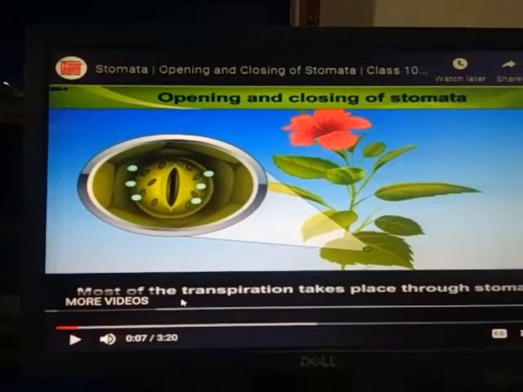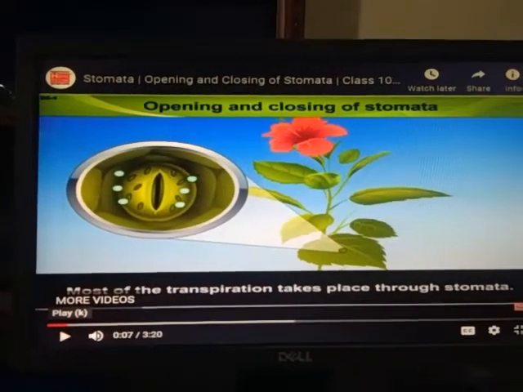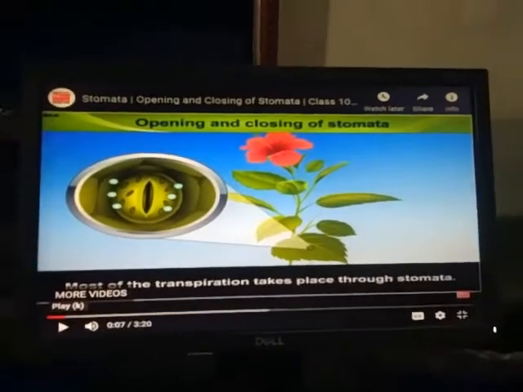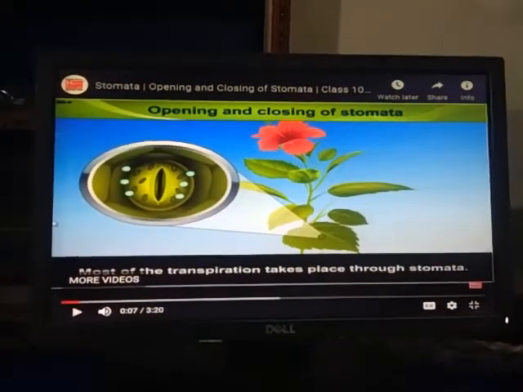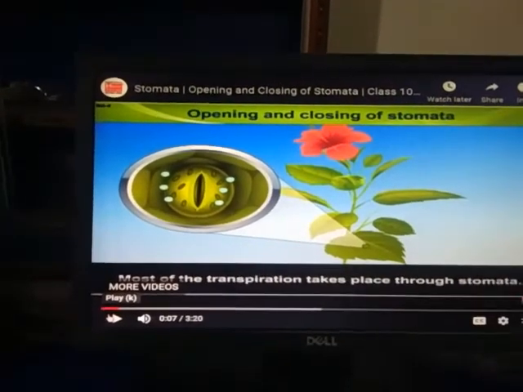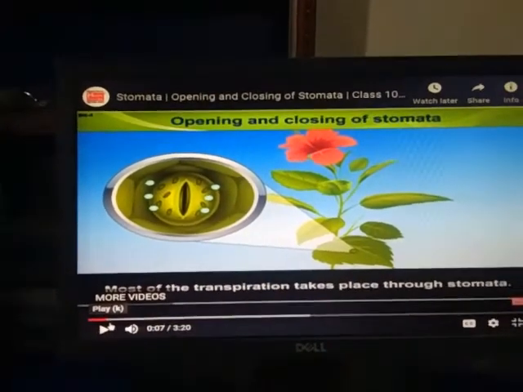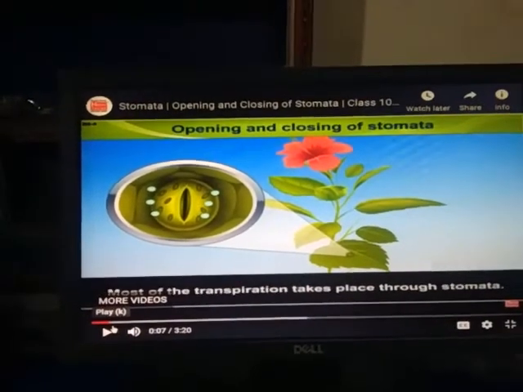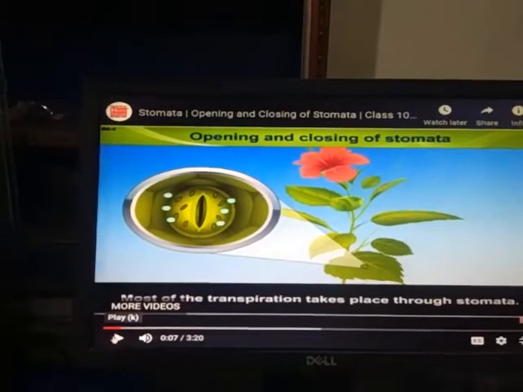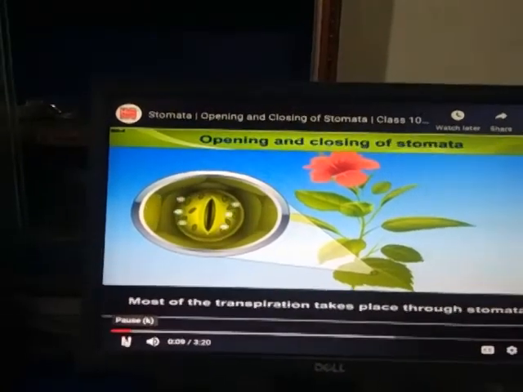Dear students, we are going to discuss opening and closing of stomata through this animated video. Now watch this. As we know, stomata are located on the downward side of the leaf. Now we will take a stomata from the leaf part that is represented here.